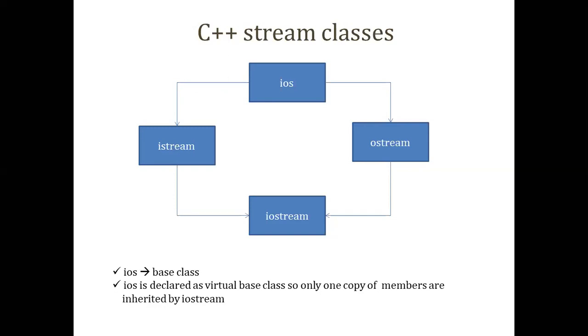Where we need to perform both input and output, giving input from the keyboard or any stream and getting the output also, they are used in combination.